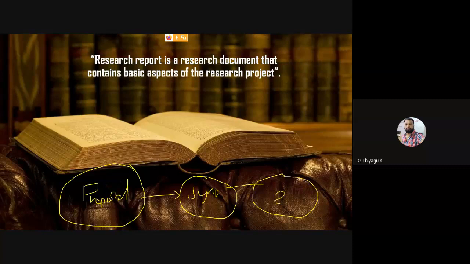The research report is nothing but the final document. It's not a summary, it consists of everything: what you did, what your tool was, in what manner you did the research, what your output, findings and conclusions are. Everything we highlight in the research report. This is the way the research sequence goes. The first one is the research proposal, an action plan of what you are going to do before attempting the research. Once you submit the proposal, you do your research.